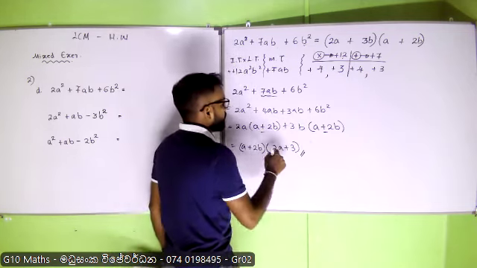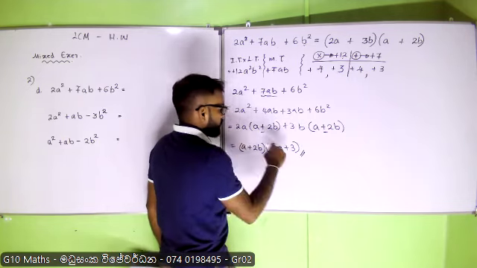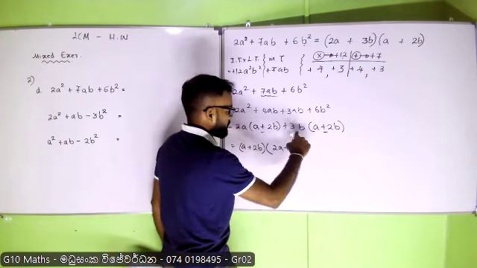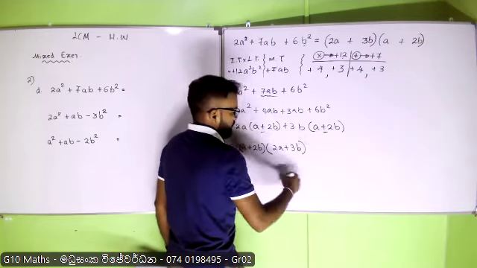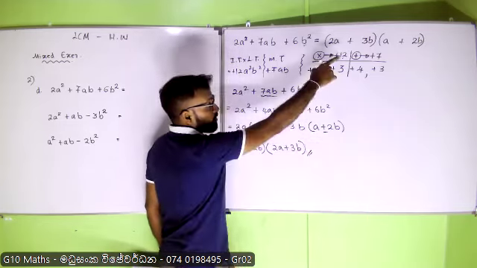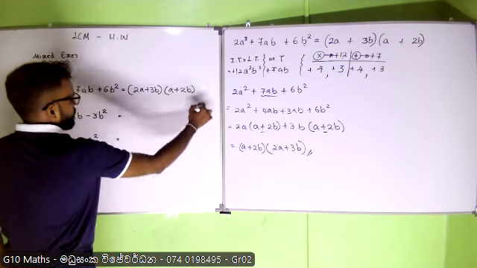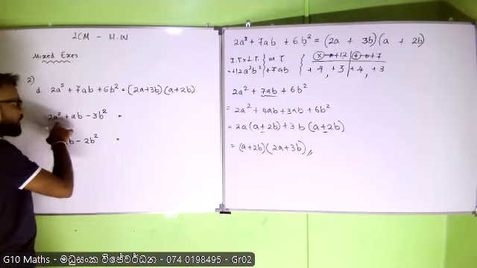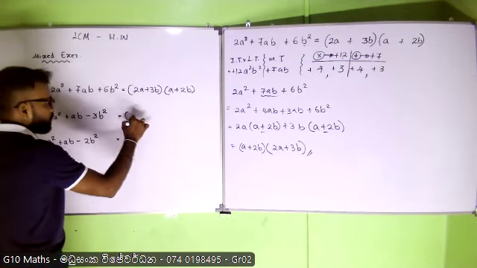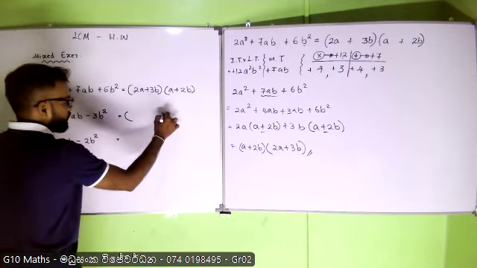Sorry, here we have another b term. Yes, sorry, there are 2a plus 3b. Correct? Perfect. So now I am going to expand this and find the factorization. I can use the same way, but I will do it this way.